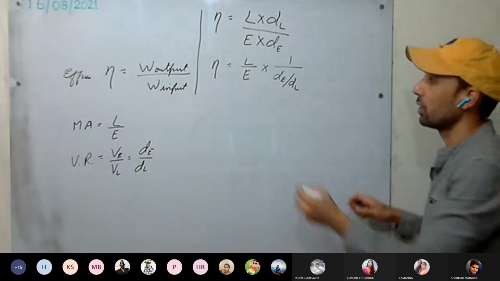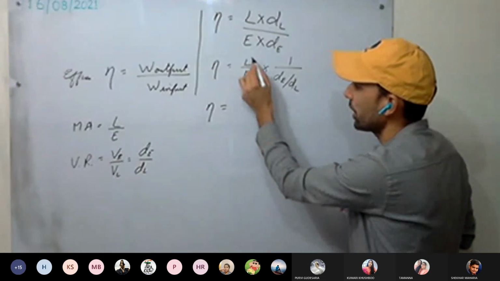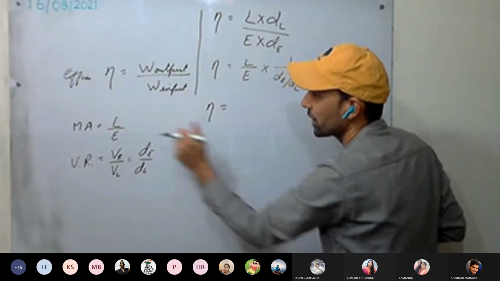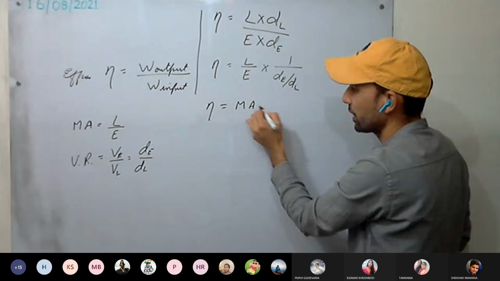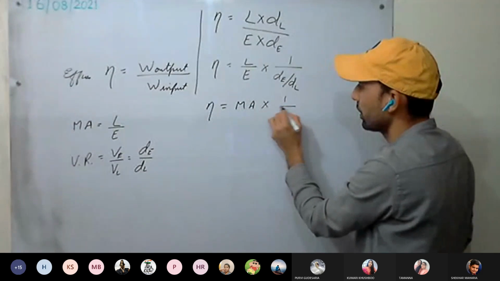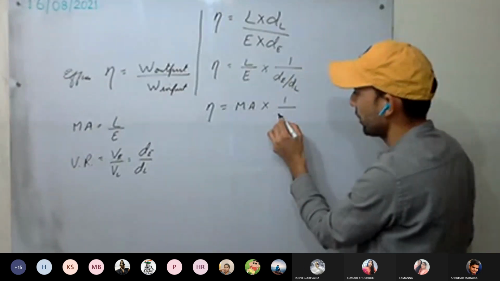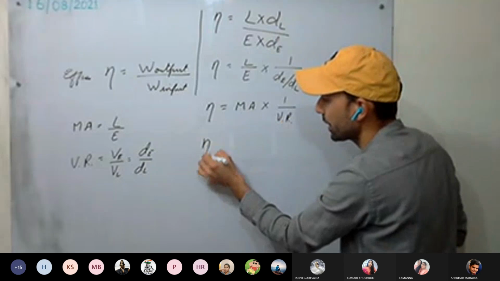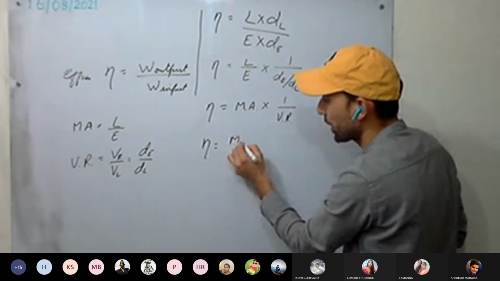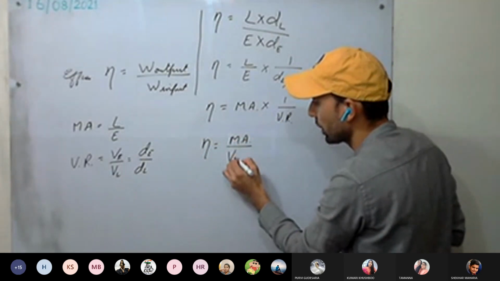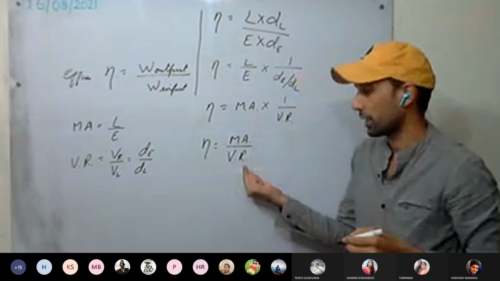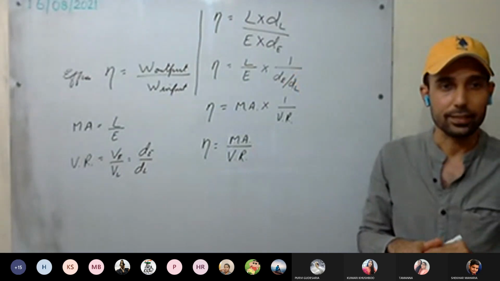So eta will be L upon E, load upon effort, which is mechanical advantage, into dE upon dl, which is the velocity ratio. So efficiency is nothing but the ratio of mechanical advantage to velocity ratio.